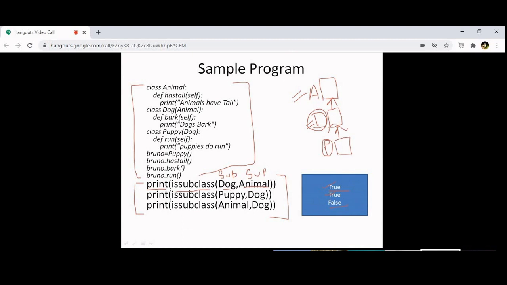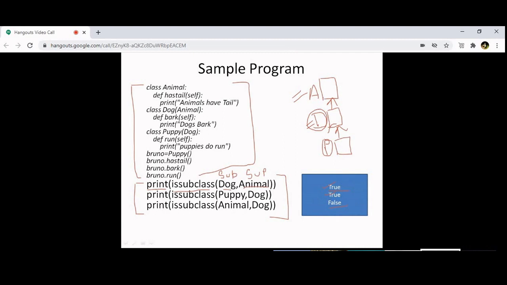So I will not know whether one class is a subclass of another. Instead of going through the entire program one by one, I will simply put issubclass with the subclass name and the superclass name. It will tell me true or false. Based on that, I find out whether it is following multi-level inheritance or not. Understood?